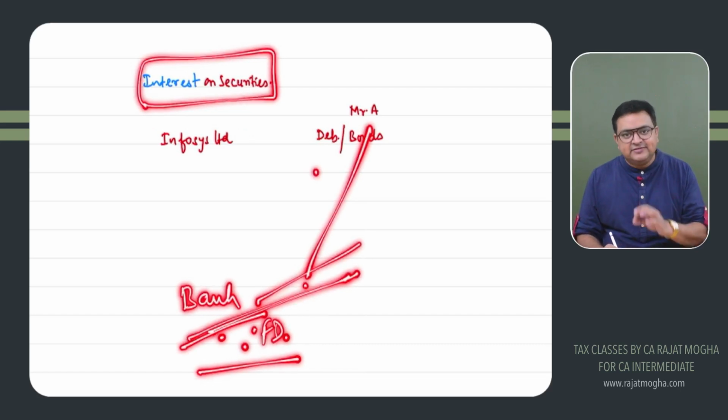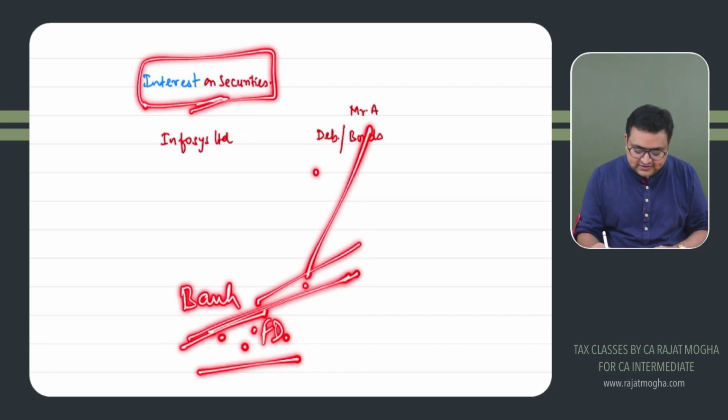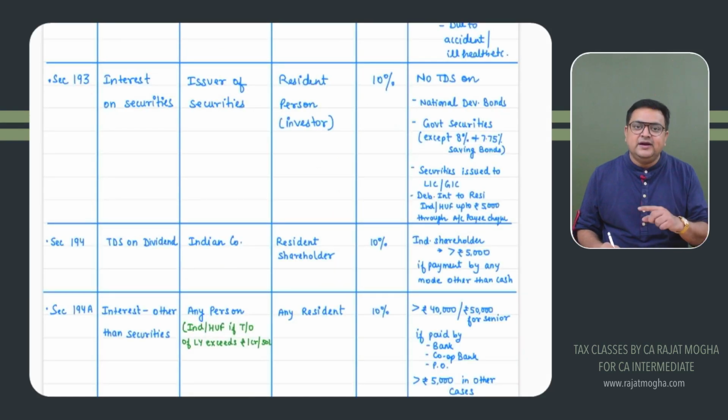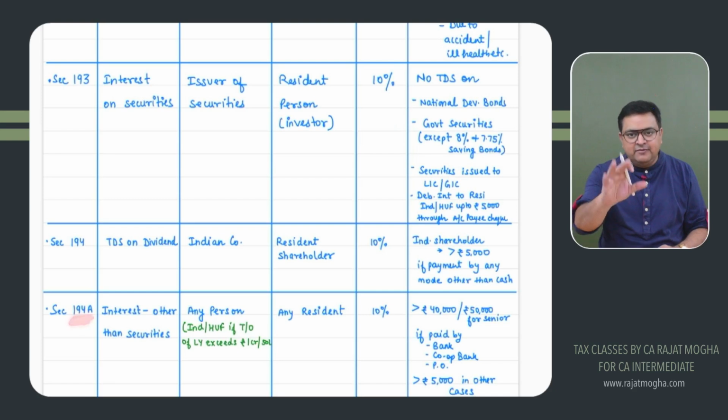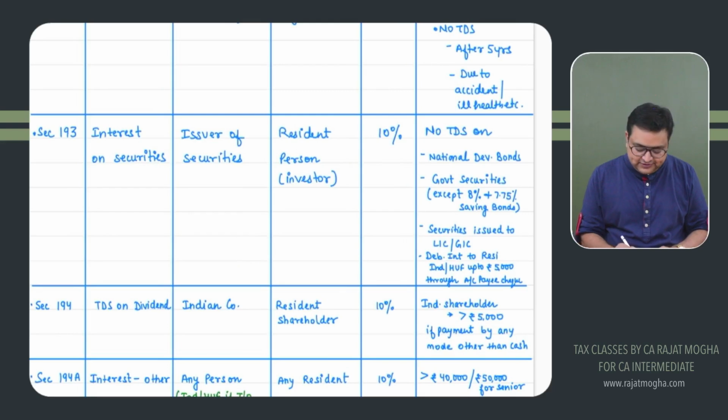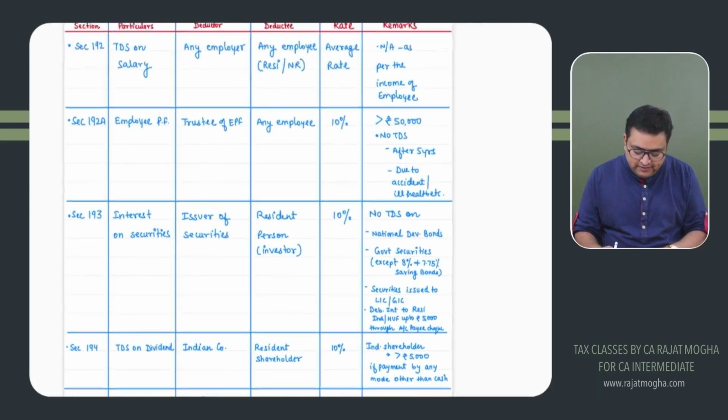For other interest, we have a separate section. Right now, we are discussing interest on securities, section 193. For other interest, we have 194A. We'll be discussing it in the next 5 minutes. Okay. Coming back, section 193, interest on securities. Who will be deducting TDS?